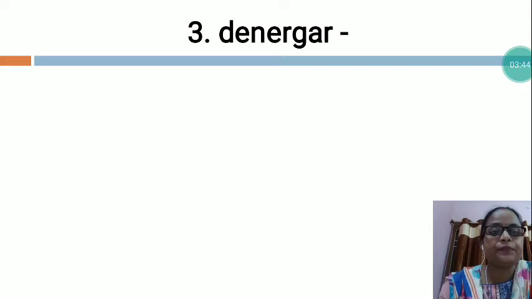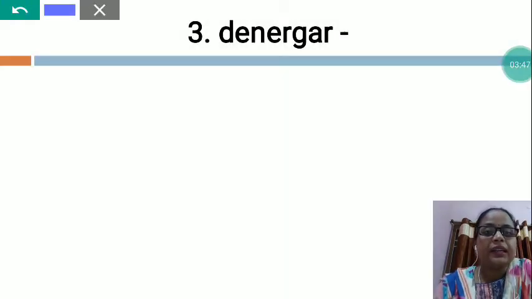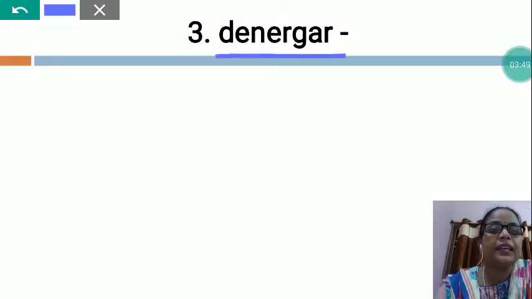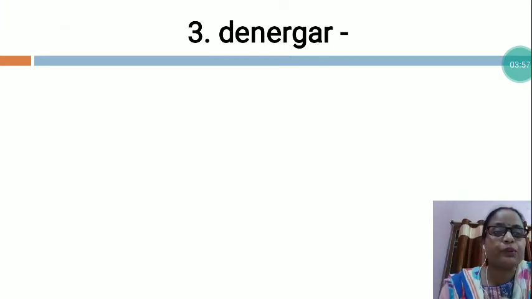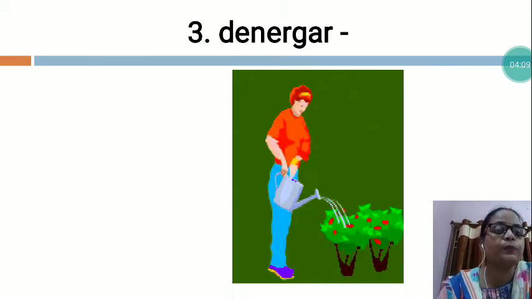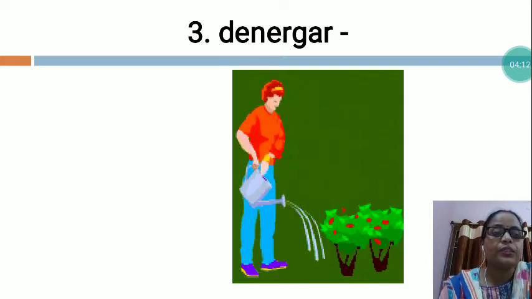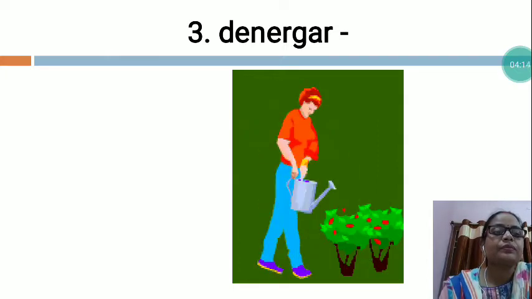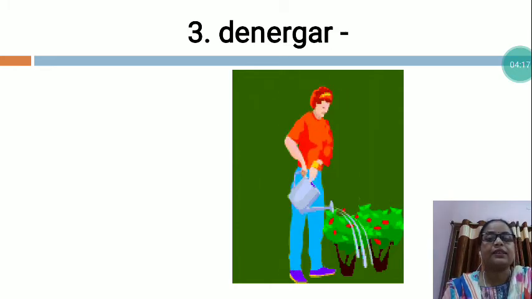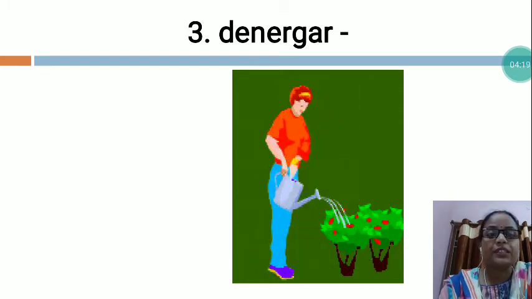Now the next is DENERGAR. My dear students, in this also letters are not arranged in the proper sequence and you will have to arrange all the letters in proper sequence and make a meaningful word. So which word is this? Tell me, my dear students. Now I would like to give you the clue. You can see who is this in this picture? Yes, gardener.